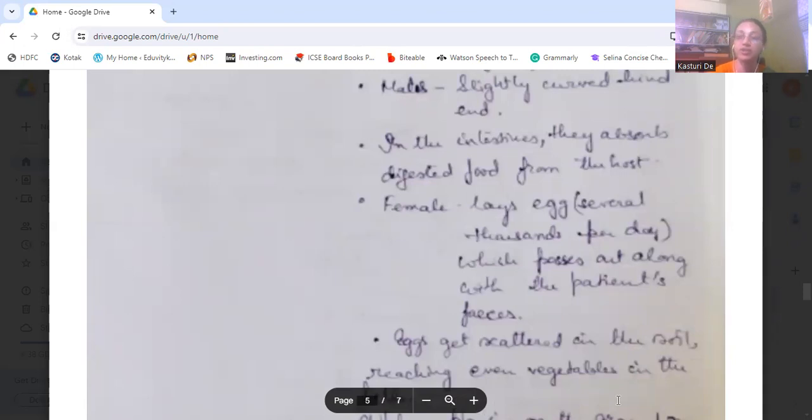When the patient excretes, that time, the eggs which are laid inside the intestine of the patient come out. Okay.